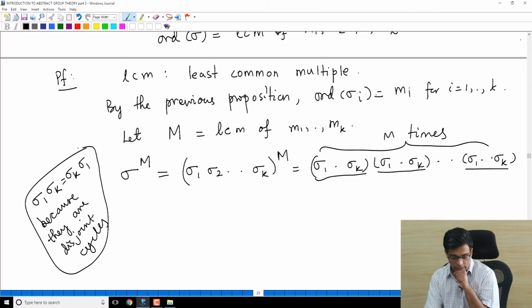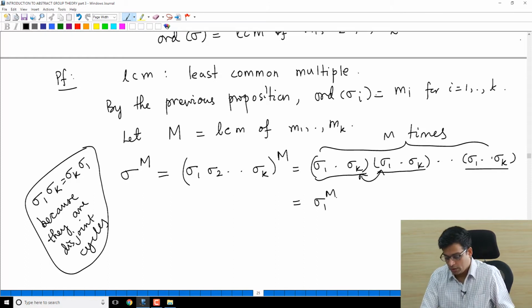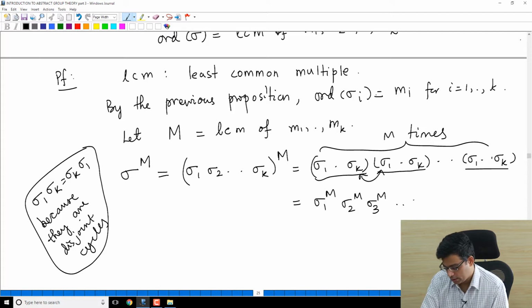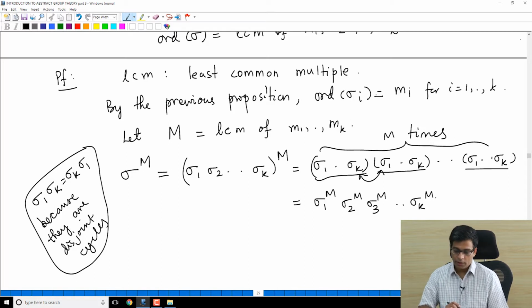Because they are disjoint cycles, we can interchange them, and in a group we can apply the associativity law, so we can remove the brackets first. Sigma k and sigma 1 can be interchanged, and then you can reorganize all of them. Commutativity of the sigma i's means that you can arrange them in any order. I'll put all sigma 1s first, there are M of them, then all sigma 2s, then all sigma 3s, and finally all sigma k's. So I can write sigma power M as this.